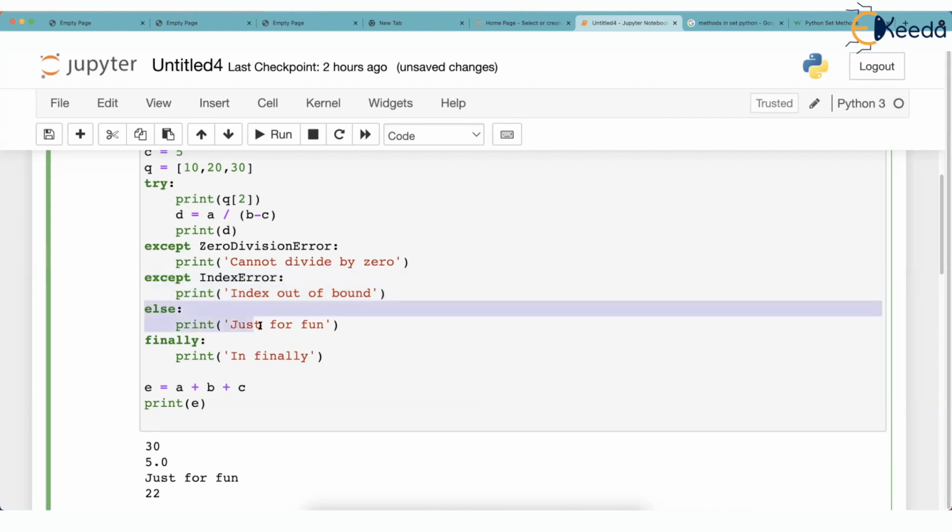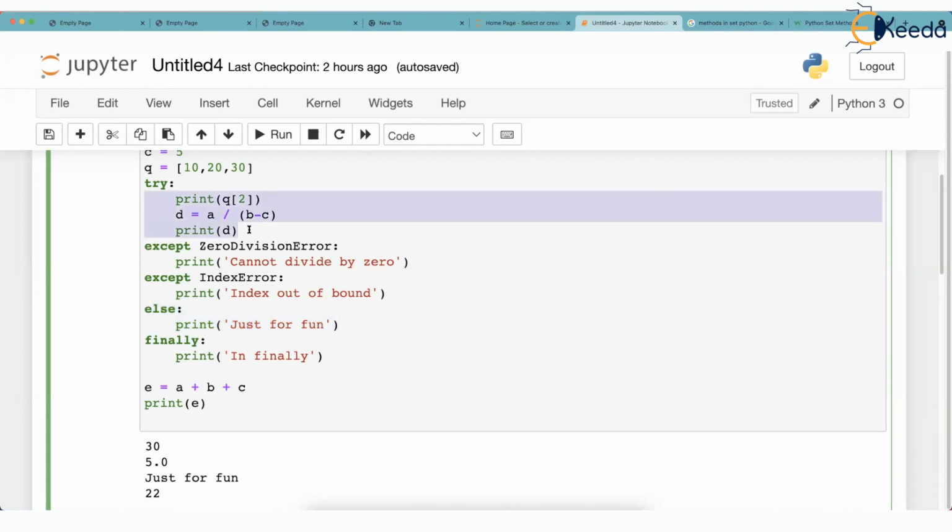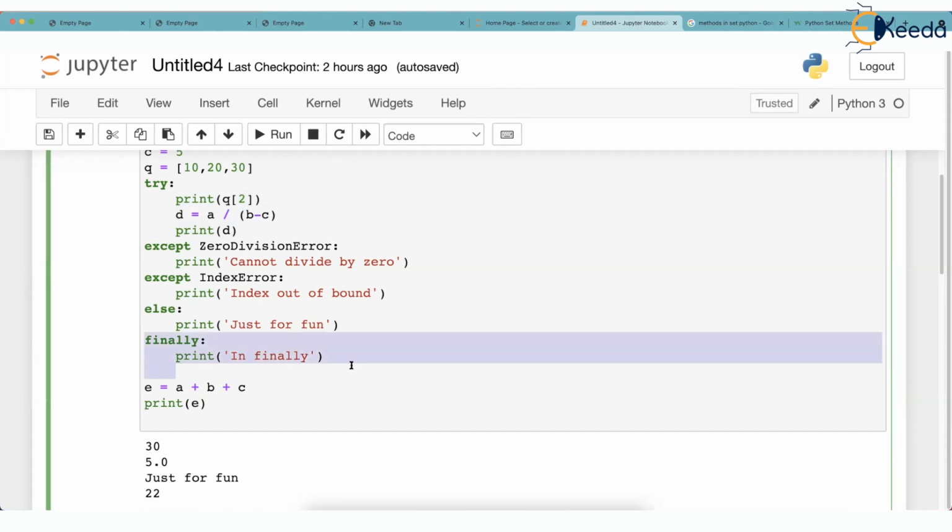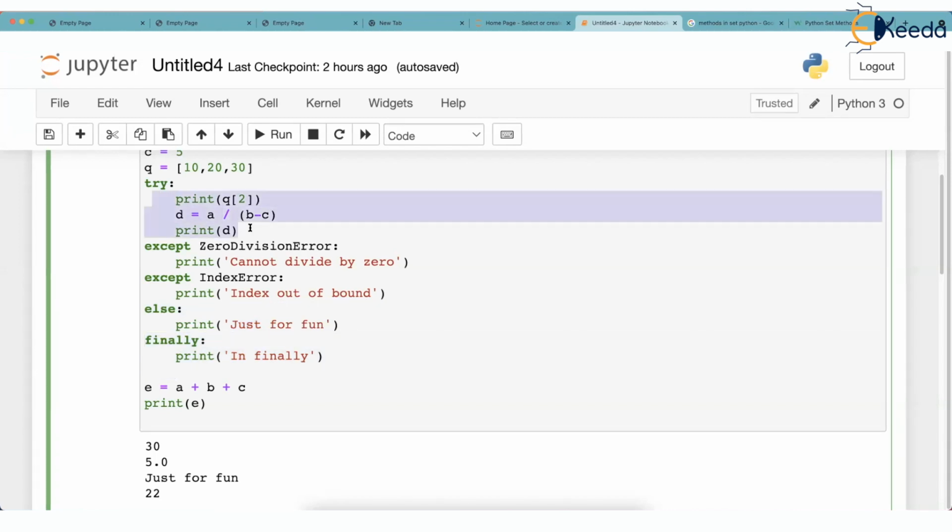Okay. Will this else run always? No, you would say. This else will run only if the entire try runs properly. But if I ask you, will this finally run always? Your answer would be yes. It will run whether try runs normally or abnormally, whether it gives error or not, finally will run.